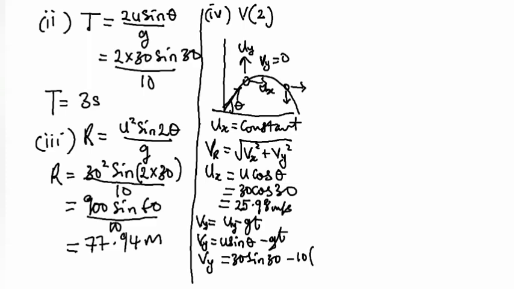They say velocity after 2 seconds, so you substitute 2 seconds there.